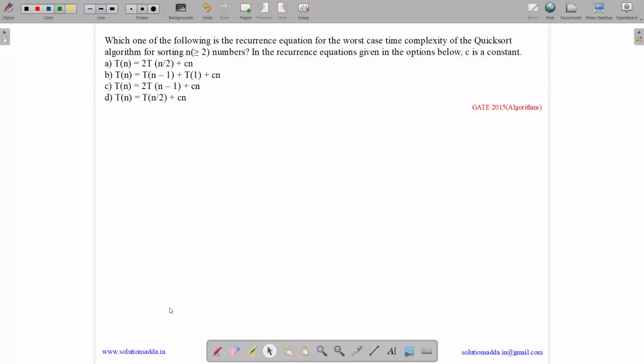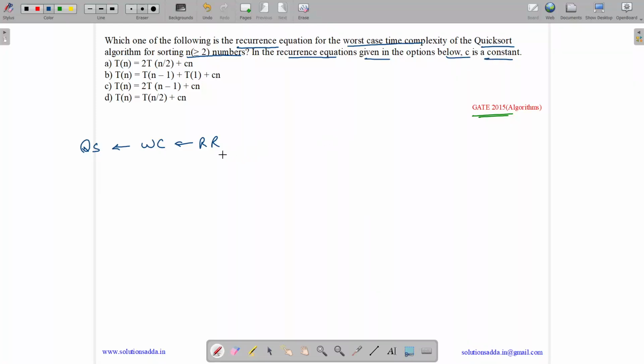This question belongs to the algorithm subject and was asked in GATE CSE 2015. The question states: which one of the following is the recurrence relation for the worst case complexity of quicksort? For quicksort, in the case of worst case complexity, we need to find the recurrence relation. For sorting n greater than or equal to two numbers, in the recurrence equations given in the options, C is a constant.